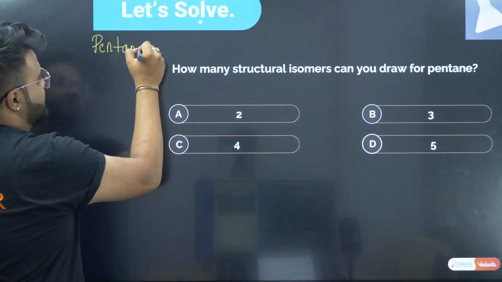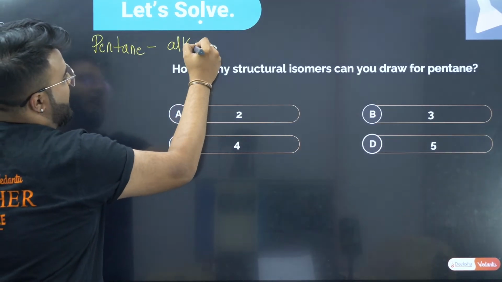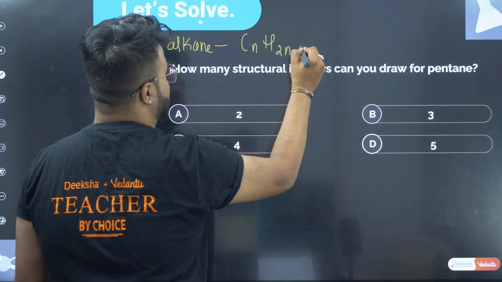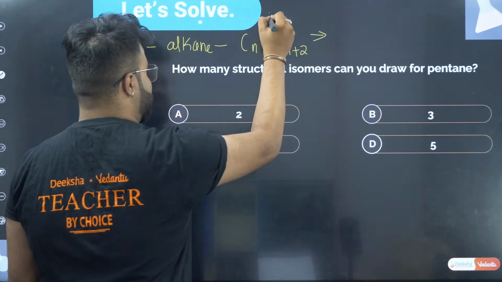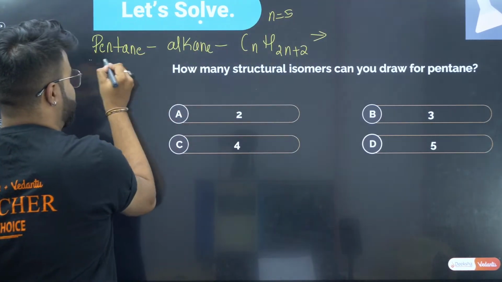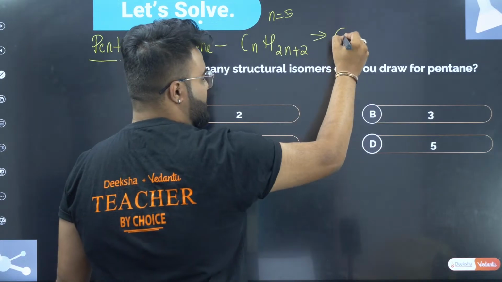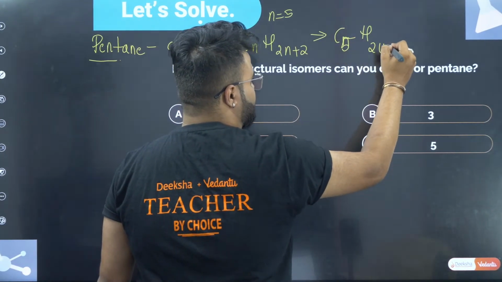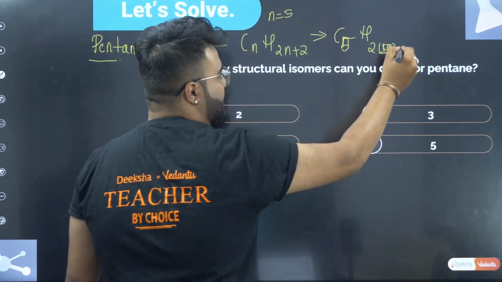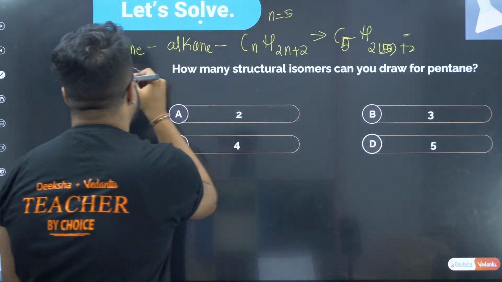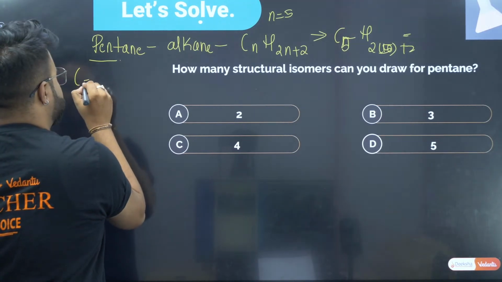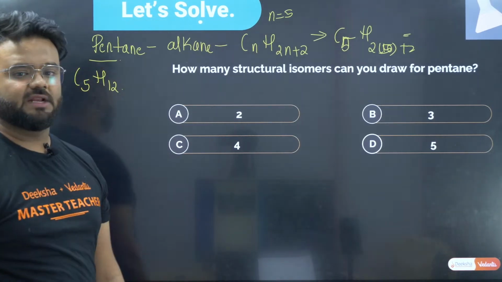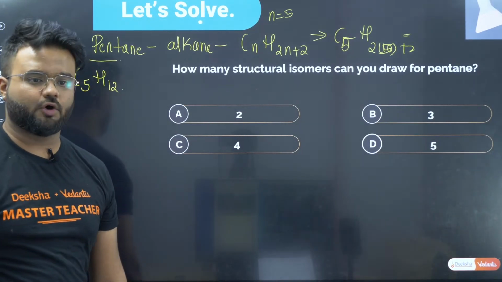What is pentane? It is an alkane. Everyone knows the general formula of alkanes is CnH2n+2. Now put n equals 5, because pent means 5. C5H, 2 fives are 10 plus 2. Pentane has the formula C5H12. This is your pentane formula.